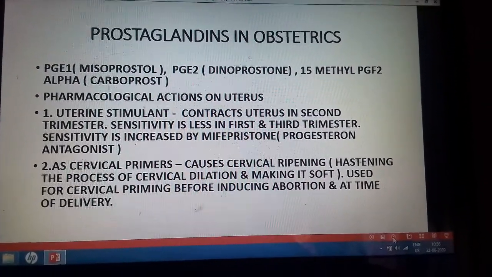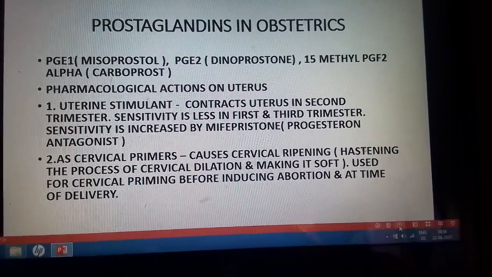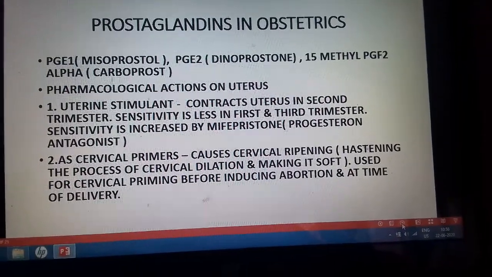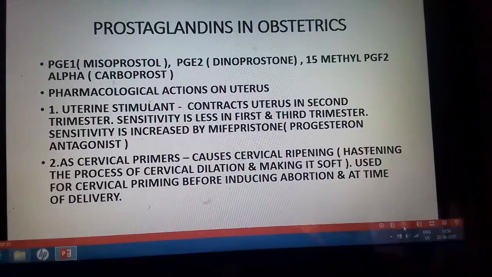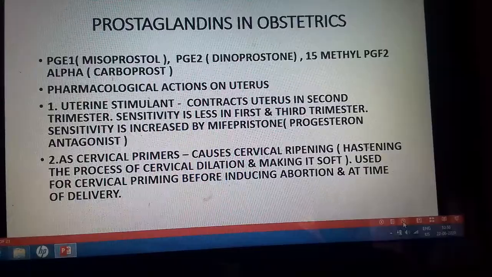Now coming to the prostaglandins in obstetrics. Prostaglandins are another uterine stimulant used in obstetrics. The prostaglandins used are prostaglandin E1, that is misoprostol, prostaglandin E2, that is dinoprostone, and 15-methyl PGF2 alpha, that is carboprost.